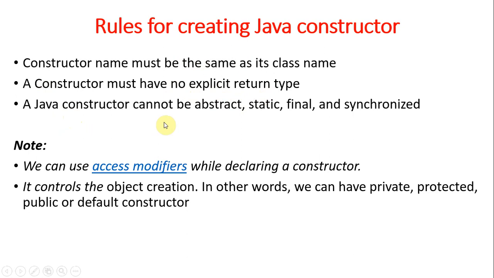A Java constructor cannot be abstract, static, final, or synchronized. I think we completed abstract methods, right? Static we saw while discussing the main method. Final and synchronized we still didn't complete. These kinds of keywords we cannot specify in front of any constructor. So these are the three important and mandatory rules for constructor creation.